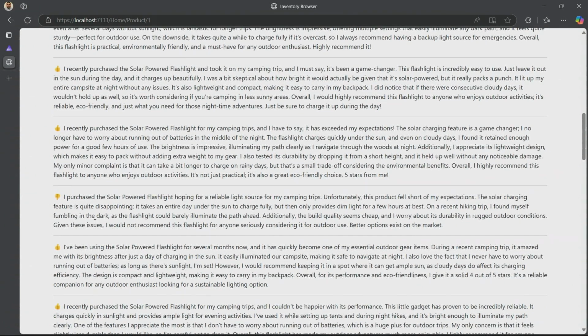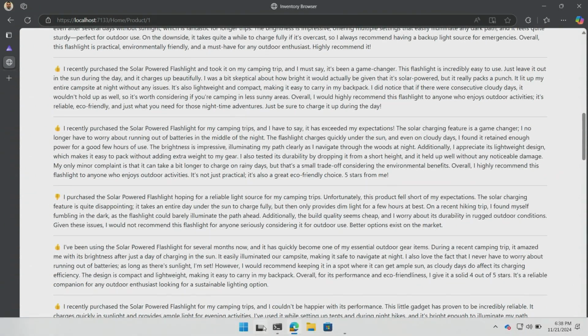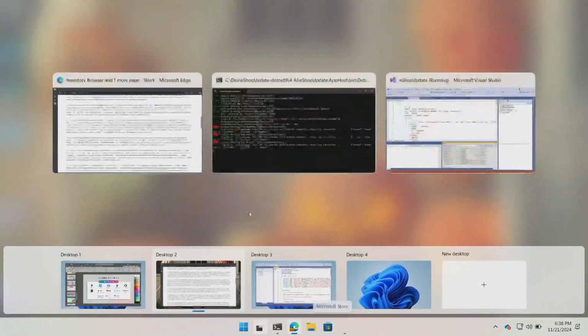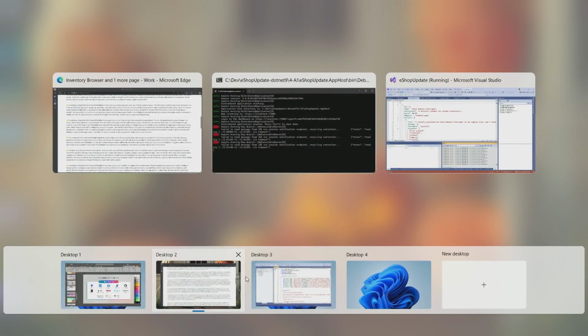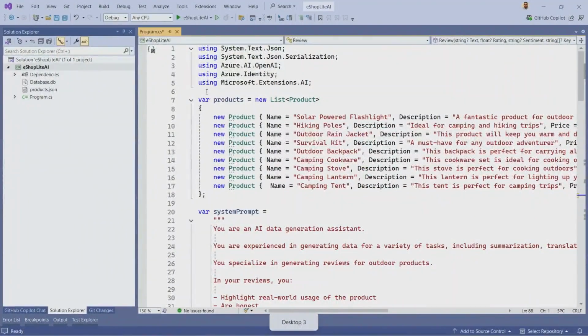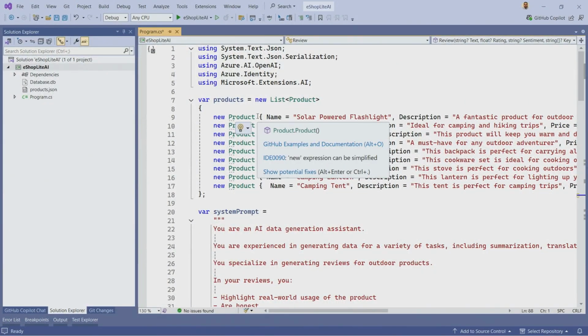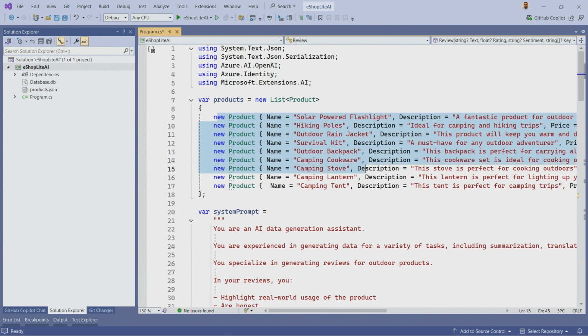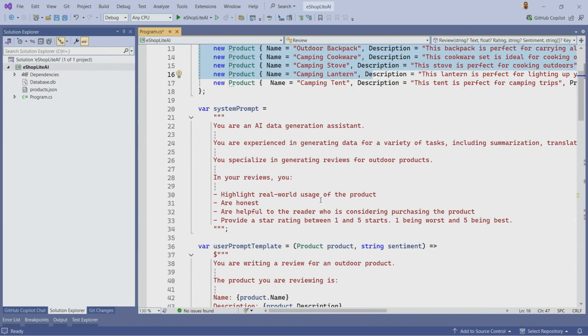So let's switch over into the code here to take a look at how exactly we can do that. What you're seeing here is that initial data generation project. We see that we have a set of products here that are just hard-coded in here. The way that I'm generating all of that data is I just do prompt engineering, or I have a set of prompts. The prompts are essentially just a way to guide or provide instructions as to what you want the language model to do.